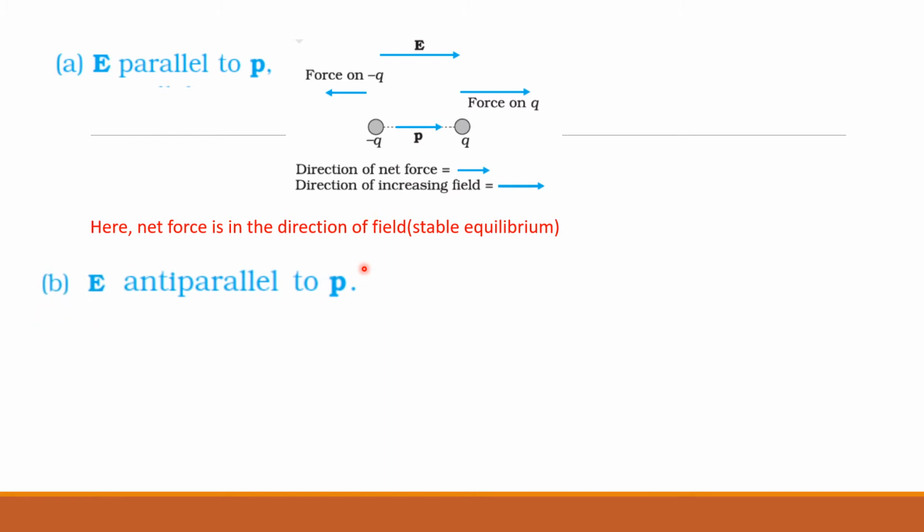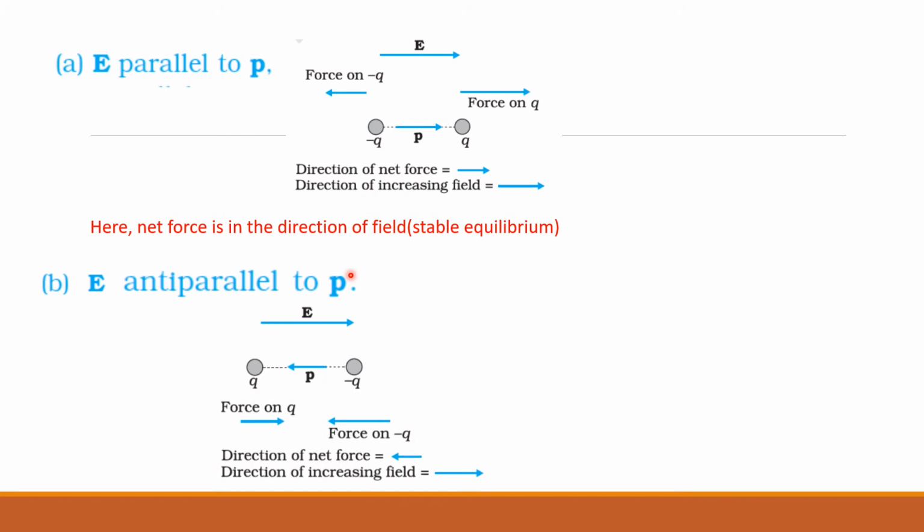Second case, E is anti-parallel to P. How do we keep the dipole in this case? Suppose the electric field is in the same direction. We have to keep the dipole just opposite of the previous case, that is, minus Q here and plus Q here. Then it will be anti-parallel. Here you can see the force on charge Q will be in this direction, and the force on charge minus Q will be in the opposite direction. So the direction of net force will be in the direction of decreasing field. This is the direction of the electric field.